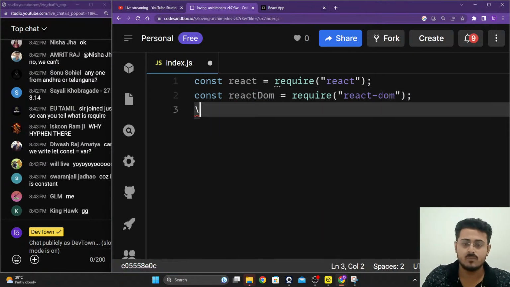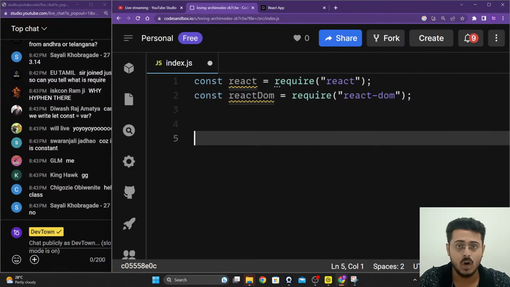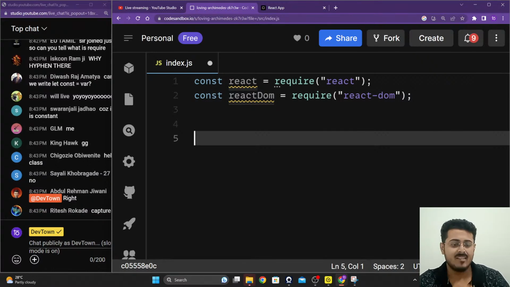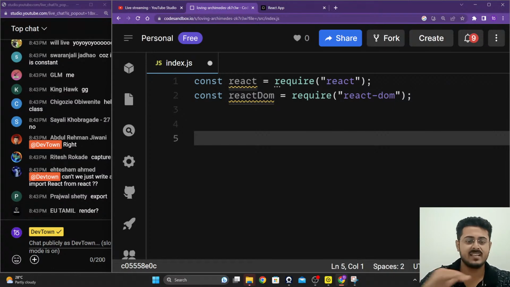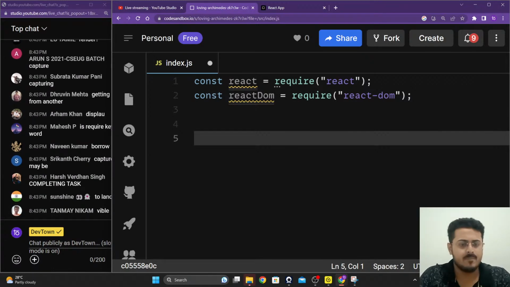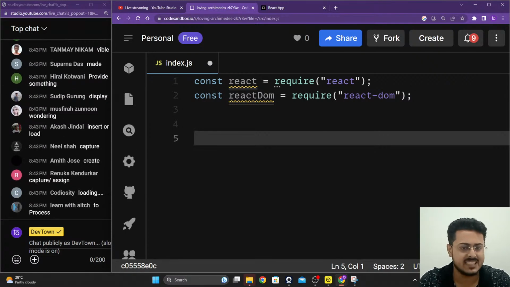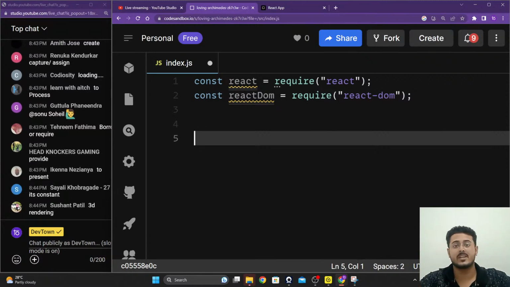Now what do you understand by the term render, guys, in normal English? Could you let me know? Step by step, Mr. Ahmed, we'll go step by step, okay? To capture something, to display something, to load something. It's called rendering. You are rendering a video, you are rendering something to your screen.